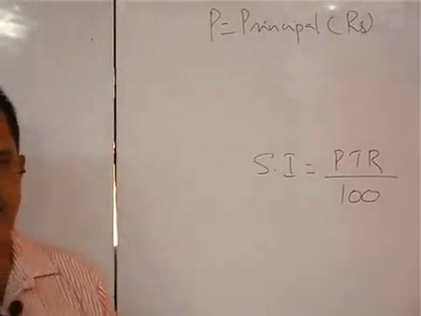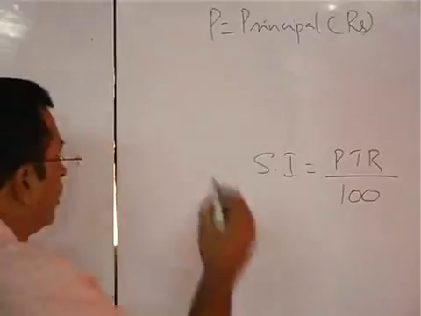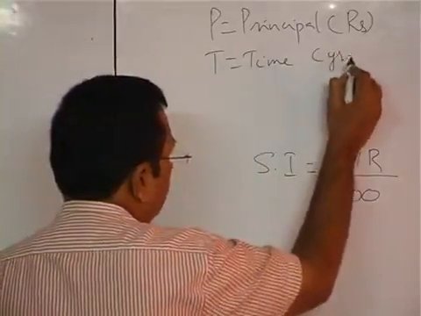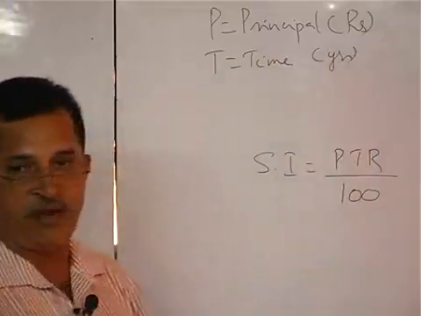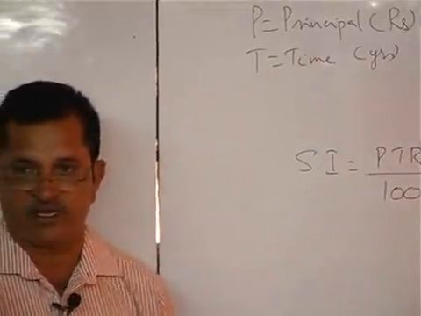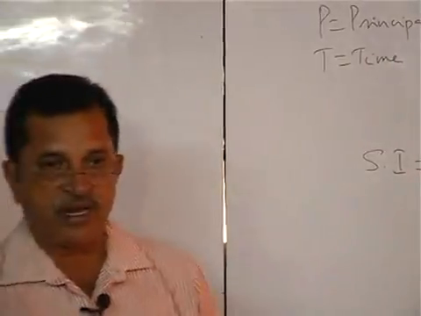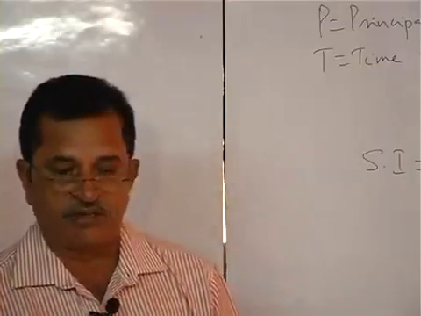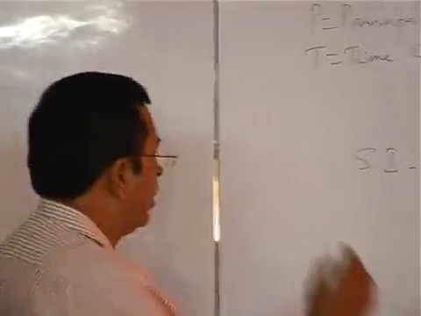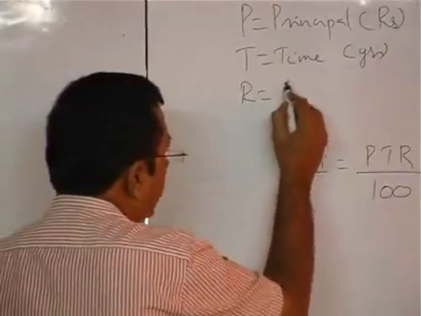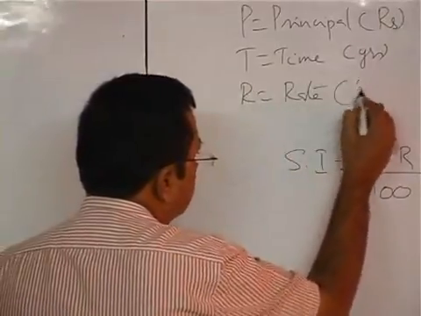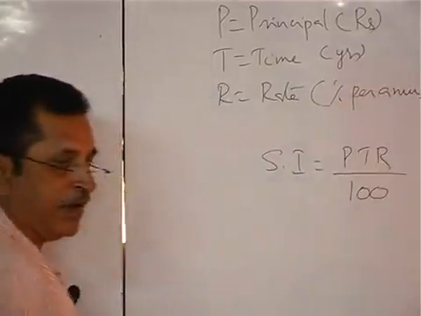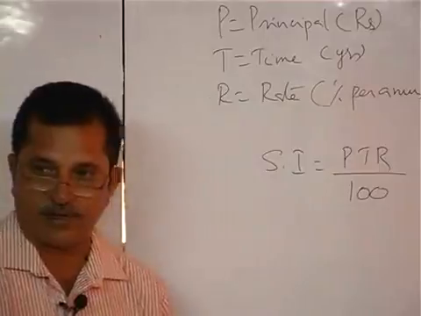T, time, should be in years in the formula. 5 months means 5 by 12 years. 17 days means 17 by 365 years. You must convert them into years. R is the rate percent per annum.